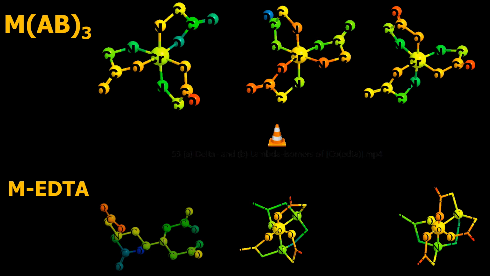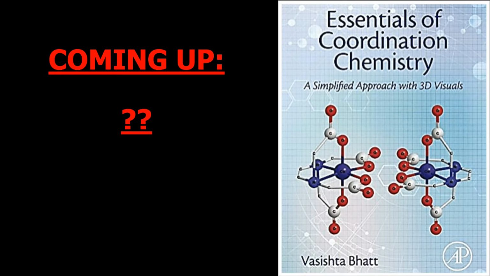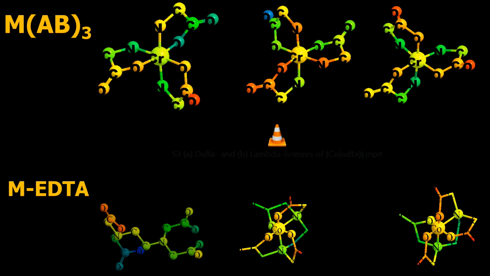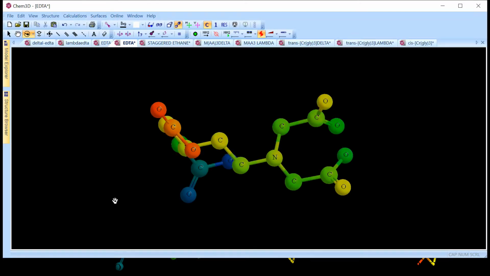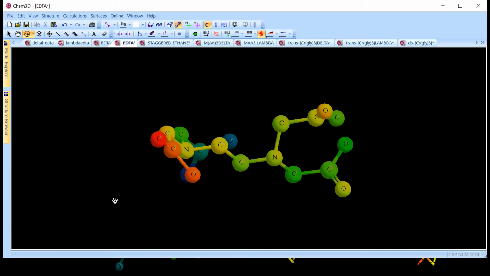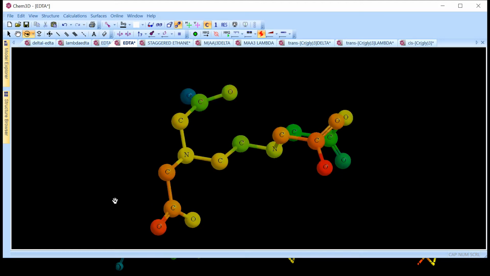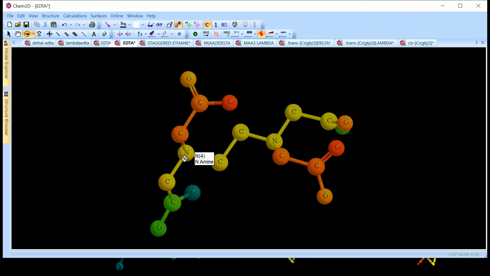Now what I will do is I will show you an example of some EDTA complex. First of all, EDTA is ethylenediaminetetraacetic acid, and it is a hexadentate ligand, a very important compound in chemistry. See the structure of this. This is your EDTA. It is hexadentate. The coordinating atoms are 6 in number. 2 of them are nitrogen. You can see this nitrogen and the other nitrogen.